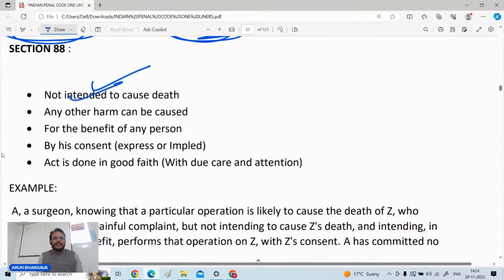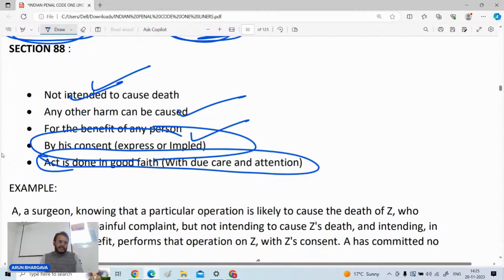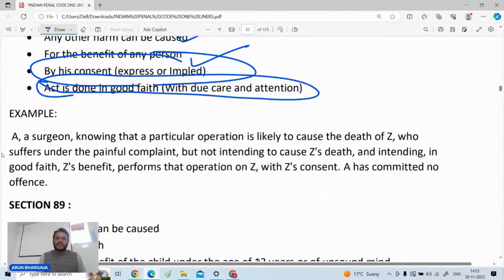देन नेक्स्ट वन इज सेक्शन नंबर 88। A person is having no intention to cause death, but any other harm can be caused for the benefit of such person, and there is a consent express or implied of such person to whom the harm is to be caused, and whatever is done, it is done in good faith, with due care and attention. So whatever the person is doing, he is not liable for that। ये सर्जन्स के लिए, डॉक्टर्स के लिए प्रोटेक्शन बना के रखी गई है कि सामने वाले की सर्जरी करनी है, आपको उसके ऊपर कोई उसको हर्ट या ग्रीवियस हर्ट भी शायद कॉज करना पड़े, बट वो गुड फेथ के साथ है ताकि आप उसकी जान बचा पाए। सो व्हाटएवर यू आर डूइंग, इट इज बीइंग परमिटेड एंड एग्जम्प्टेड एज पर सेक्शन नंबर 88।